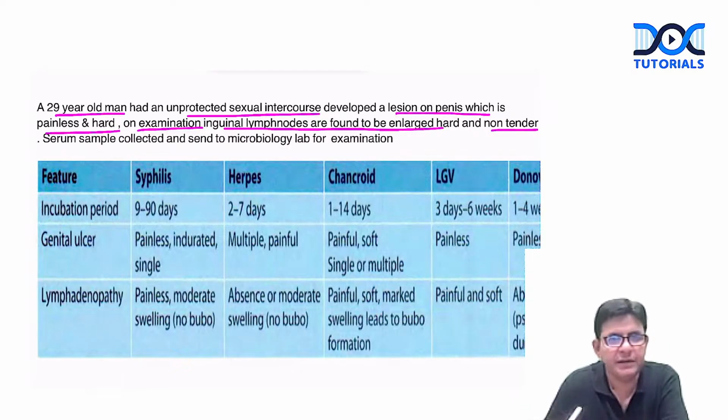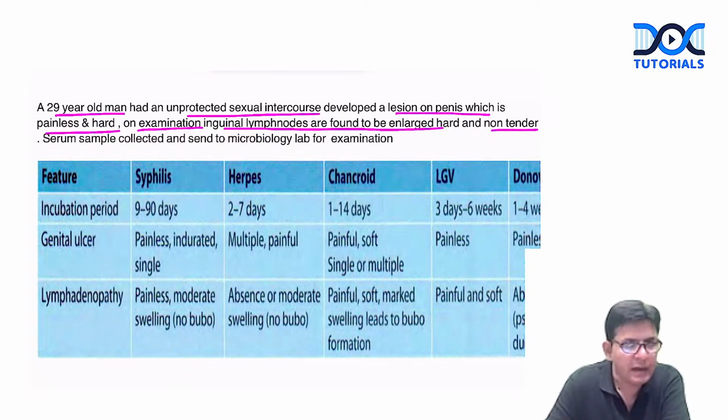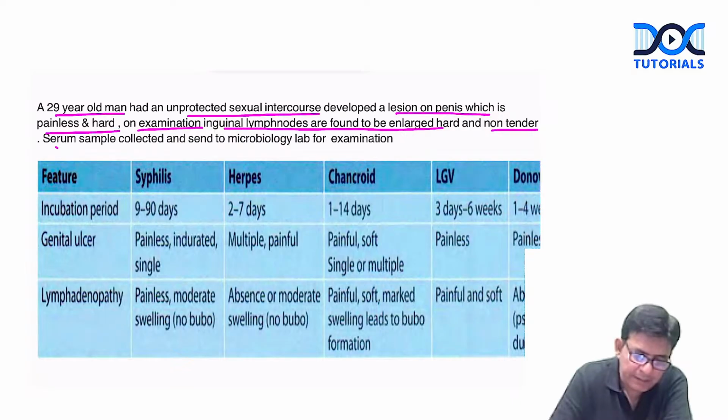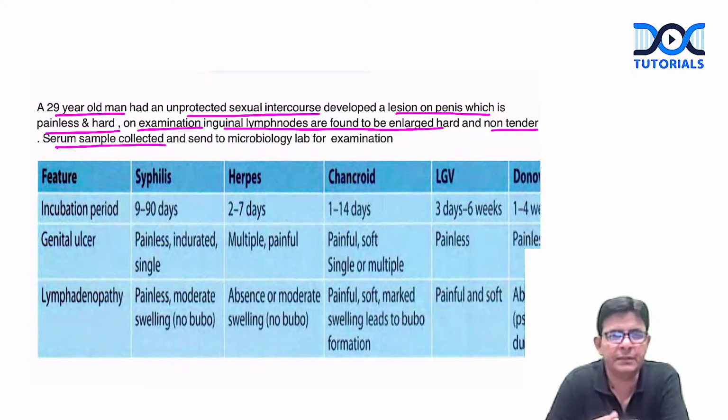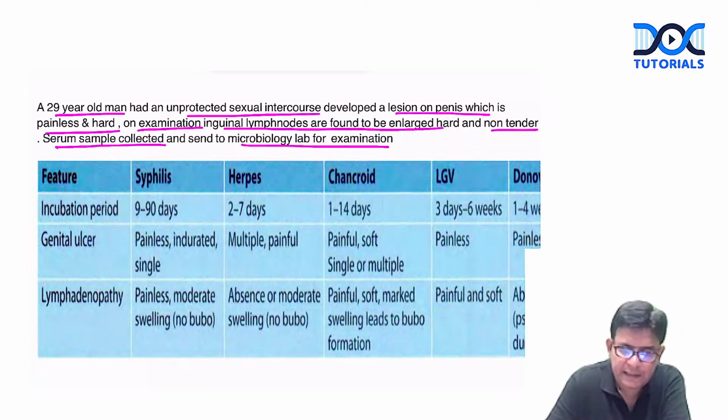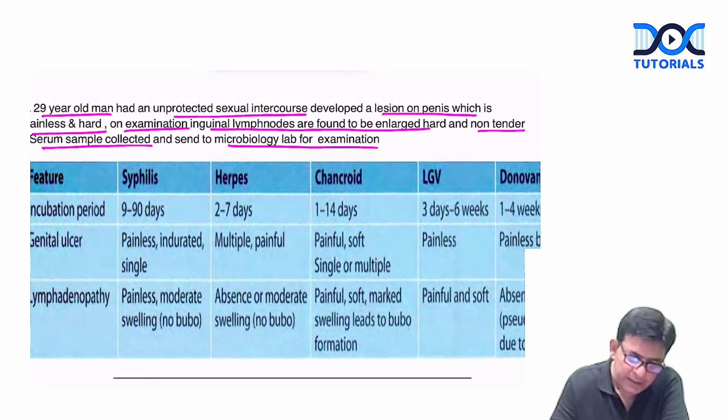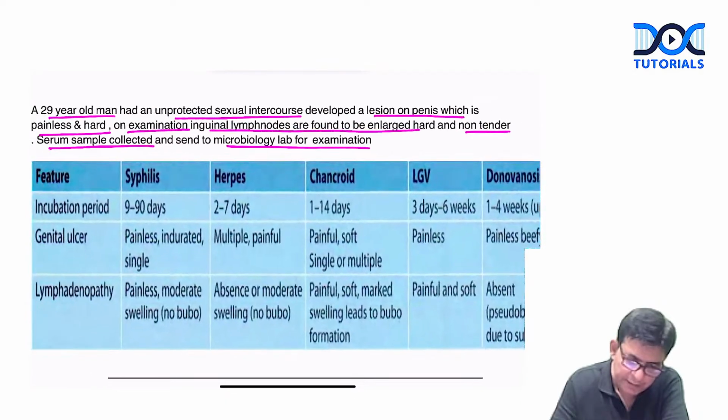So that is not having the pain. Means they are hard, enlarged, and non-tender. The serum sample, obviously the blood sample, collected from the patient is sent to the microbiology lab for examination. So first of all, what is this disease that we are talking about?